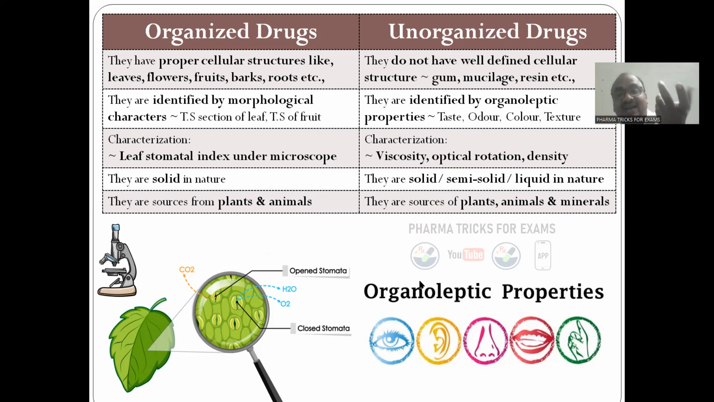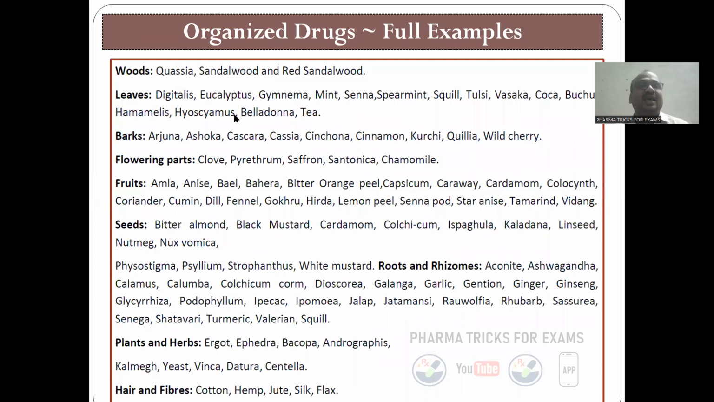And finally, when it dried on the plant itself, it becomes a solid. Okay. And these are the sources from the plants and animals. These are the sources from the plants, animals, and minerals also. Here, organized drugs, full examples I have given.